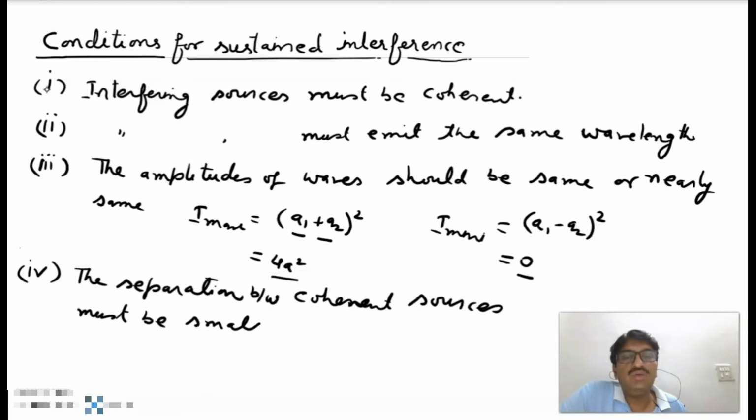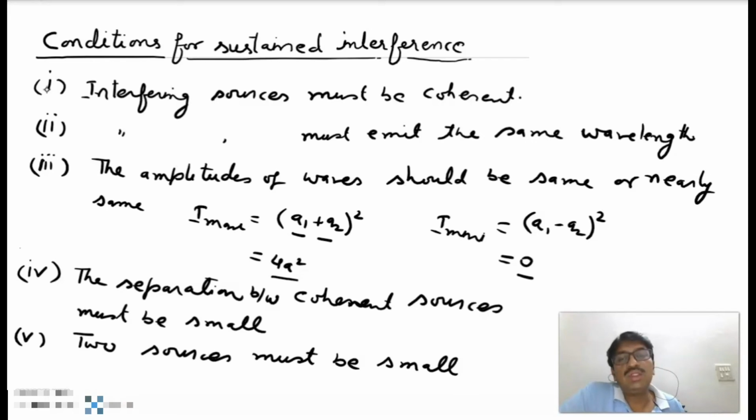This is the fourth condition. And the fifth condition: the two sources must be small. This is the fifth condition.